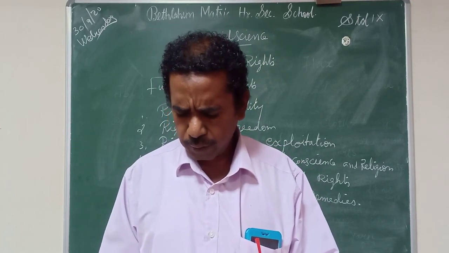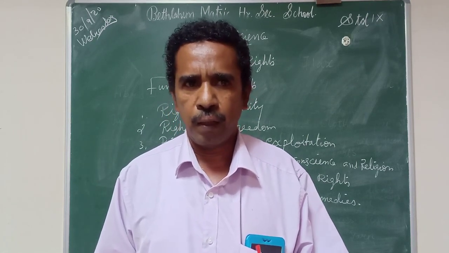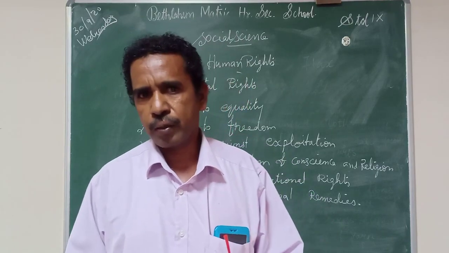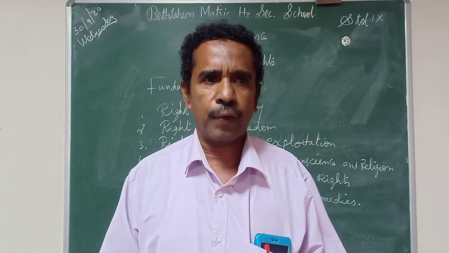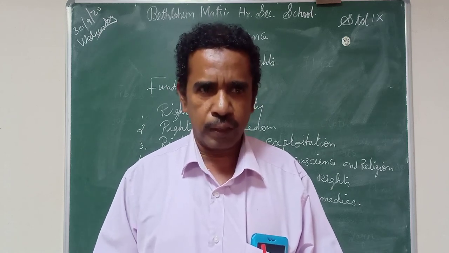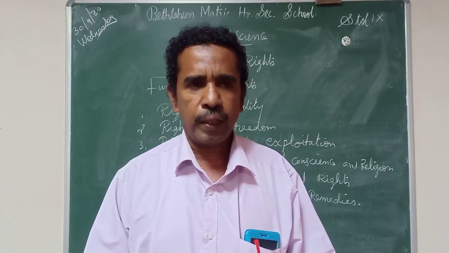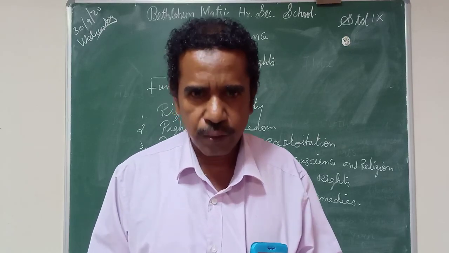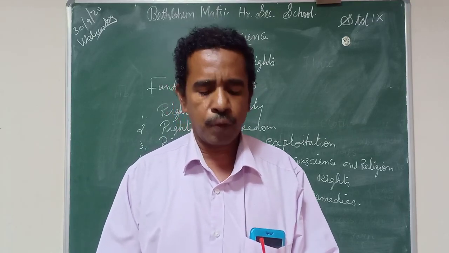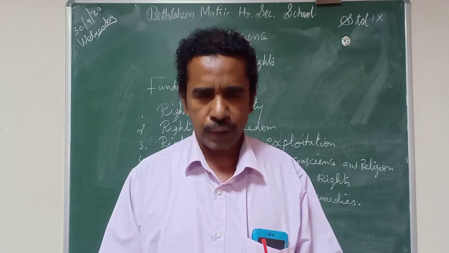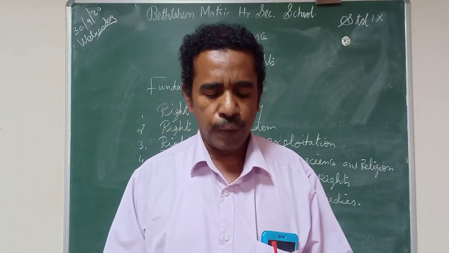Then the next one is the right to freedom. The second aspect of the fundamental rights in the Indian Constitution is the right to freedom. We got freedom in 1947, but the people of India had not got the freedom. So the Constitution itself mentioned the freedom of the people. The Constitution speaks of 6 freedoms of the people.